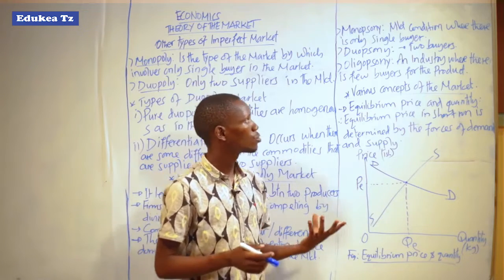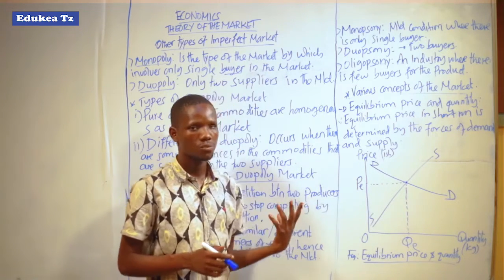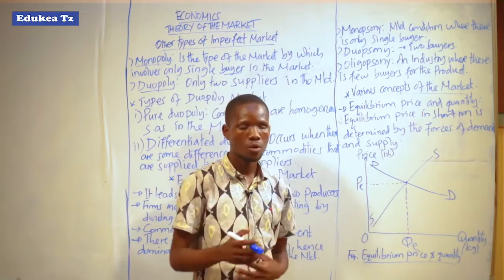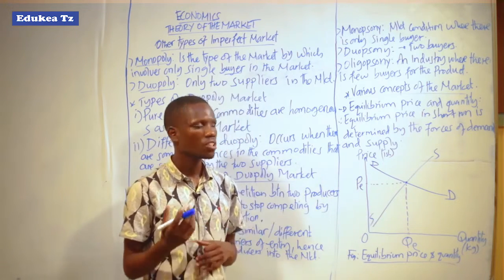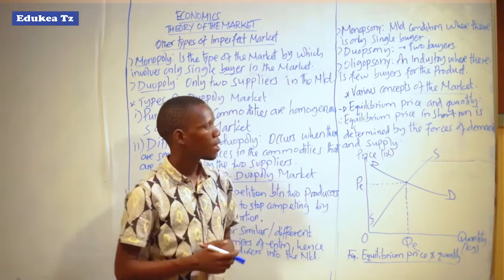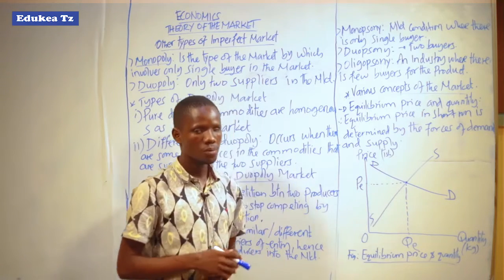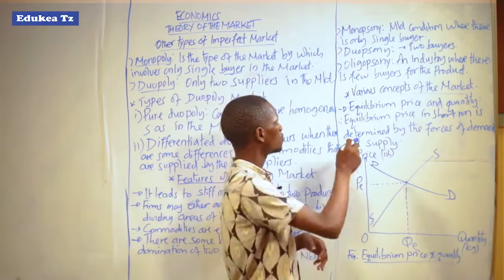So what can this single buyer do? He or she will be able to select or choose the type of goods which is very useful to him or her. So this type of market is called monopsony.